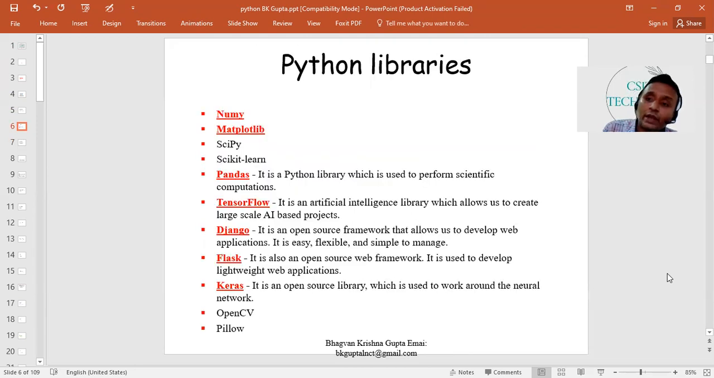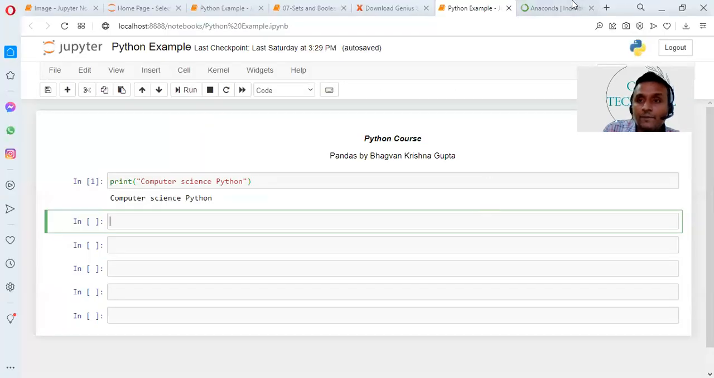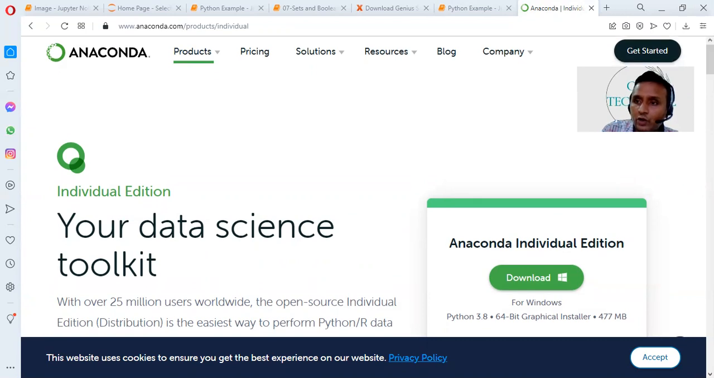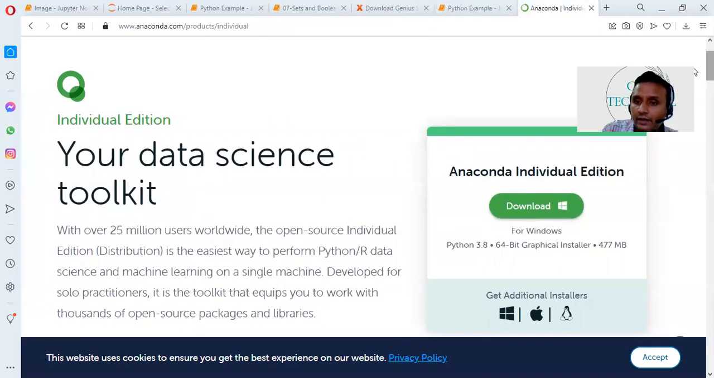Now, how can we write the code in Python? For that purpose, we have to download a software that is Anaconda. There are so many online interpreters also there for Python. From this place you can download Anaconda. That is available for Windows, and if you are having any other operating system, for that also you can download Anaconda.